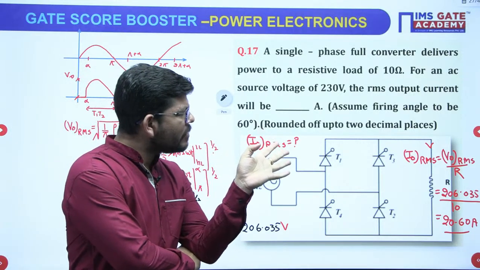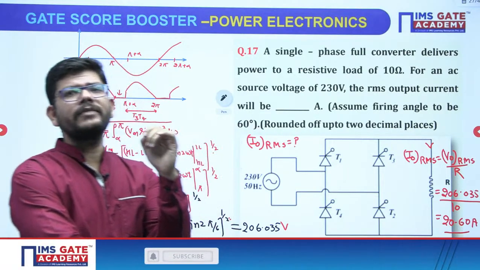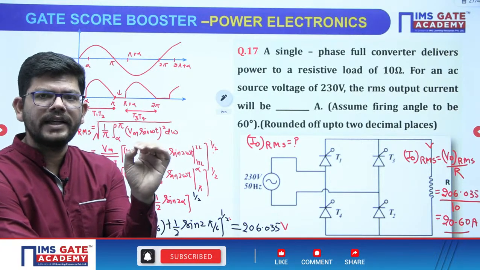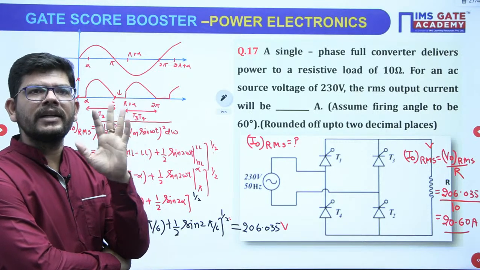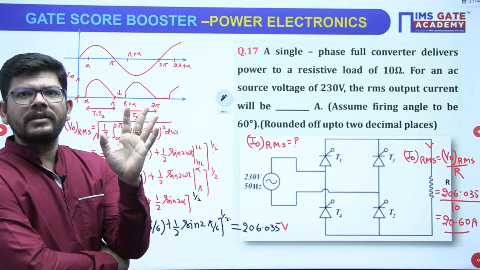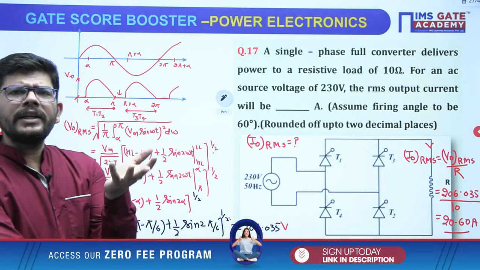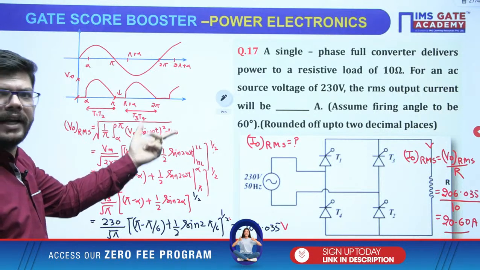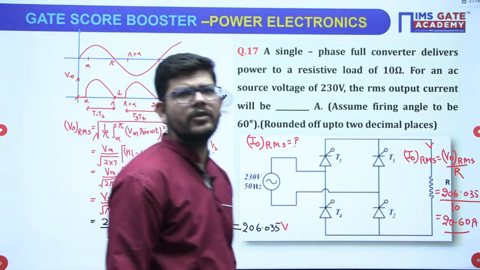Here they have asked about the RMS value. If they had asked for the average value, many students would make the mistake. They would use 2 Vm by pi cos alpha as the average voltage, simply divide by R and get the answer. That is the wrong answer, right? For the average value there will be no under root and no square, you just integrate it. Simple integration you have to do.